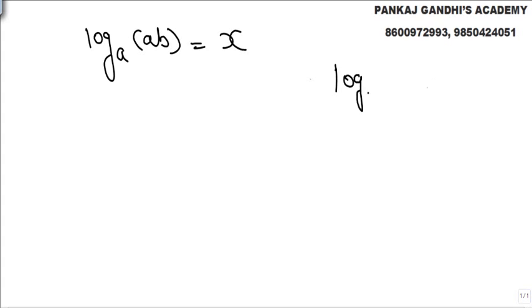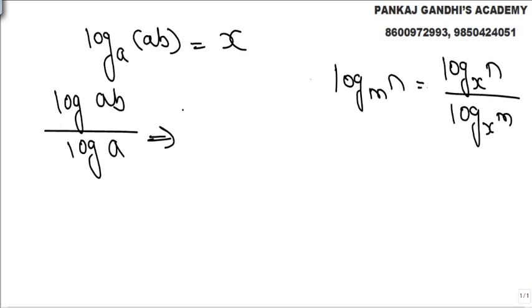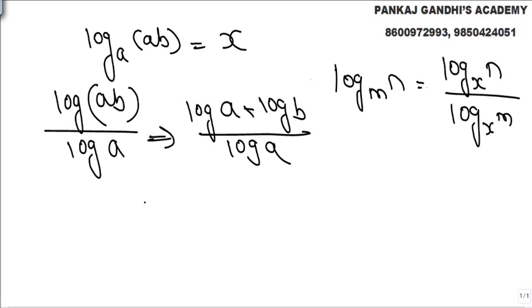Look, we have a property called base change property, log to the base mn. अगर इसको कोई भी दूसरे बेस को निकालना है, let's say log to the base x, पहले इसका and same base का, then again we do this thing. So now what all we can write it as, let's say log to the base 10 कर देंगे या कुछ भी कर देंगे, the same thing we can write it as, base I have changed. Now this I can write as log a into b, अपने को पता है log a plus log b upon log. So if I solve it, 1 plus log b upon log a. That's what we know very well.